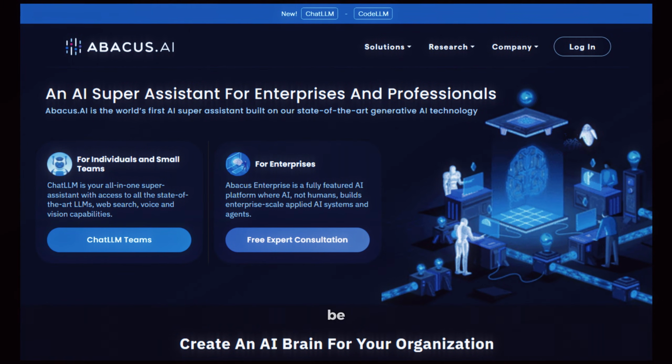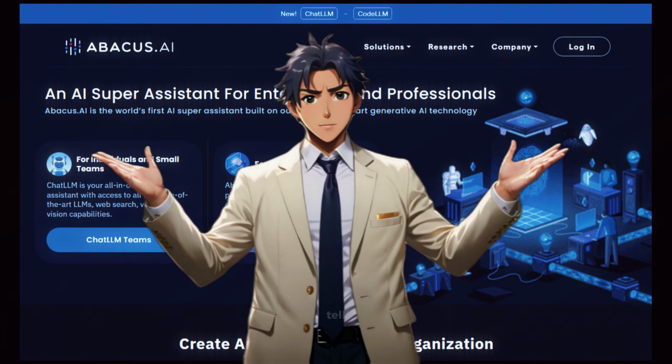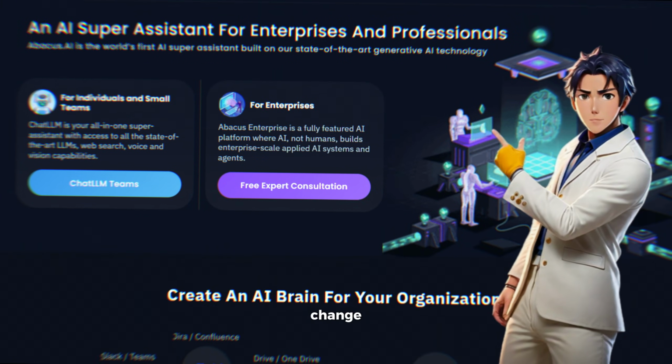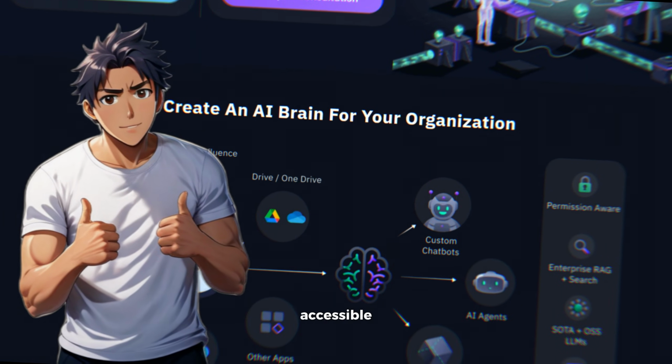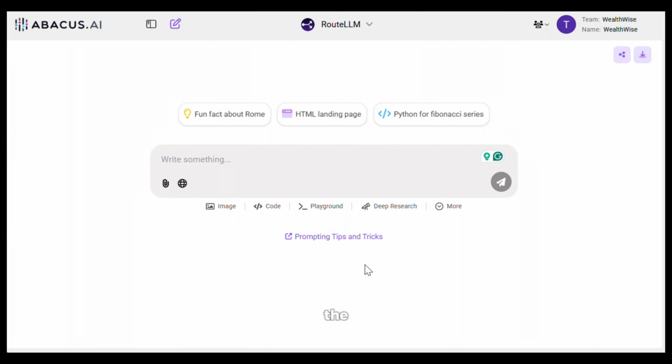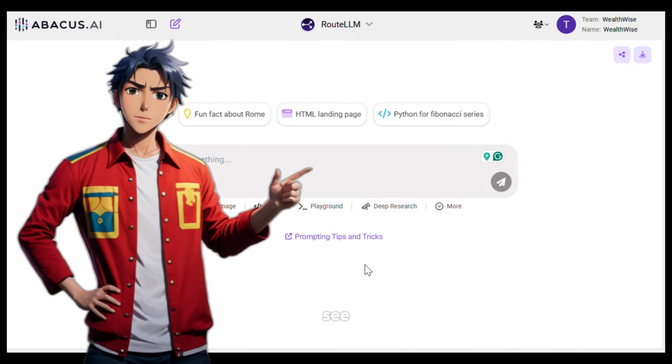The tool we will be using today is called Abacus AI. I have been using this for a while, and let me tell you guys, this tool is going to change the way you create content because it is going to make everything so easy and accessible for you. To get started, simply click on the link in the description and sign up using your email ID. Once you are in, you will see an interface like this.